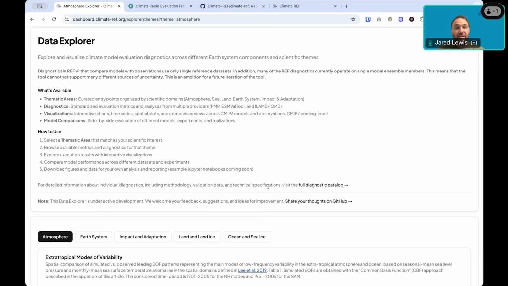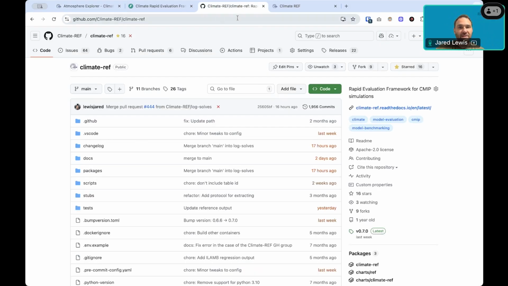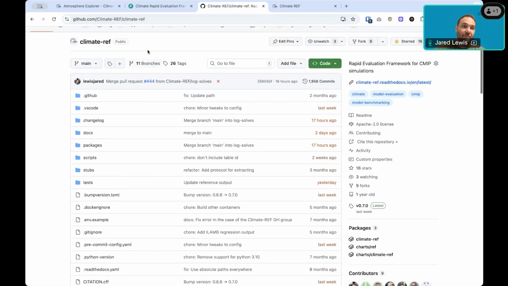I'd also note that if you have any thoughts or feedback on how we could improve this, you can click through to our GitHub at climate-ref/climate-ref. You can make an issue there to provide us with some feedback on what you're seeing, and if you see any errors, please also call them out there.